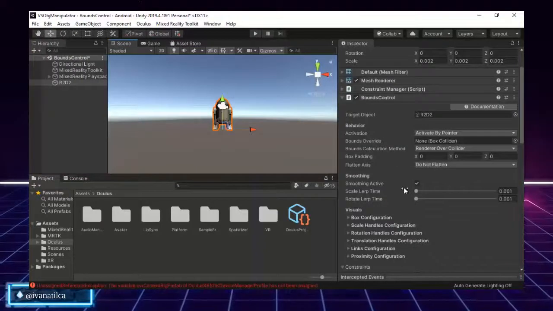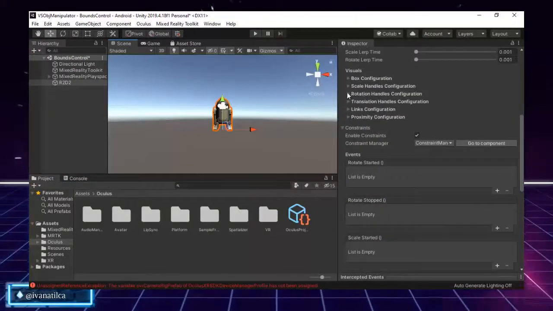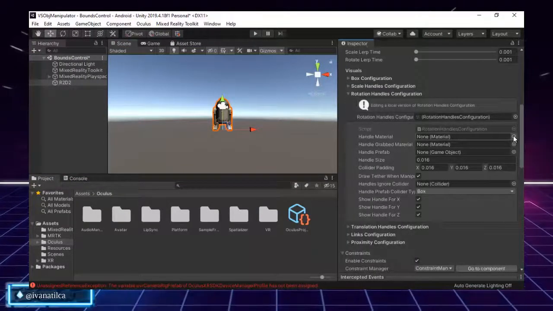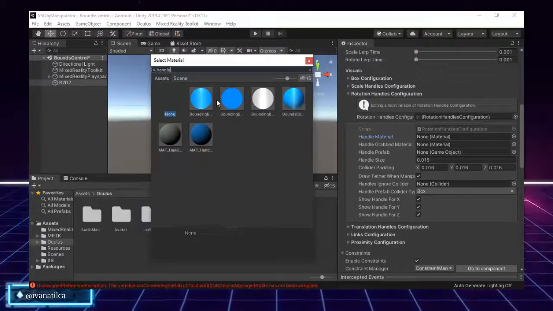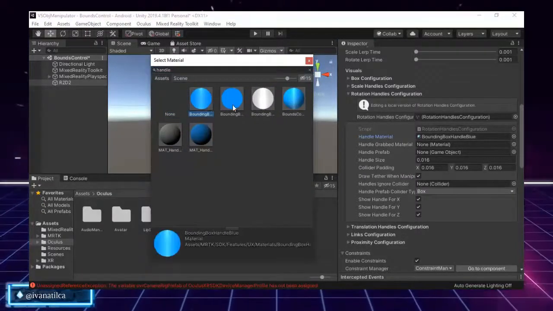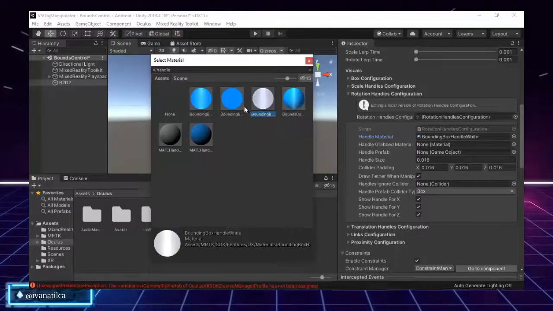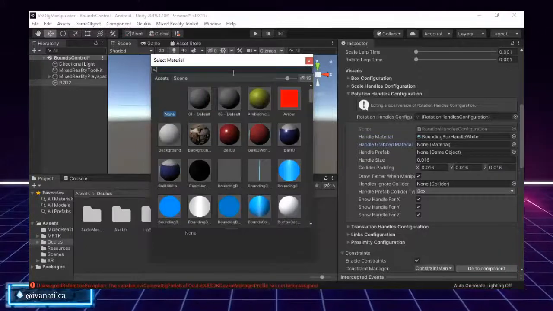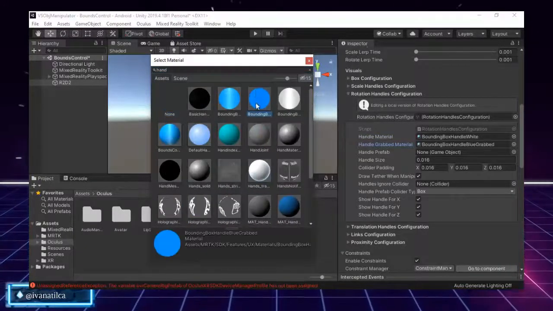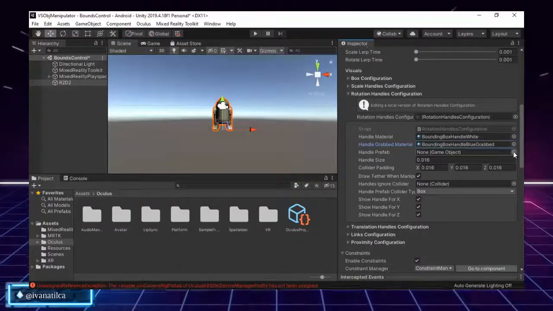Great, so we will go to the rotation handle and we will do exactly the same. Basically I will search for handle material and say, okay, I want the bounding box white like we did on the previous one. We have the blue graph like we did, and we have the prefab.